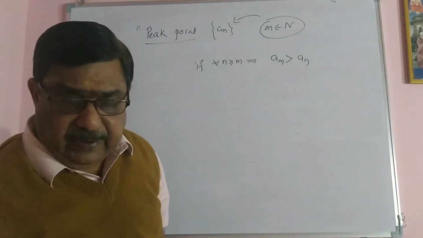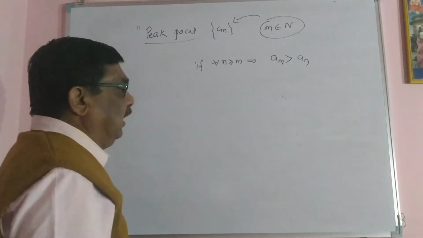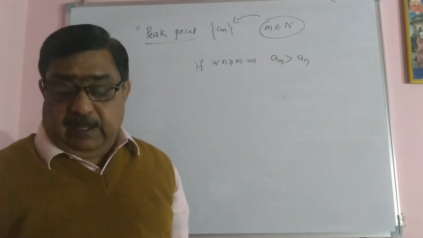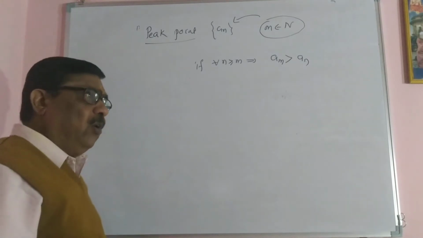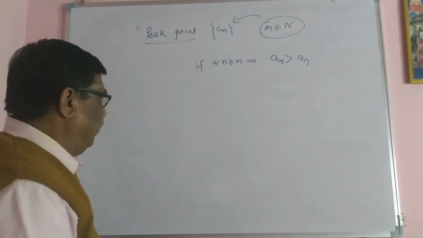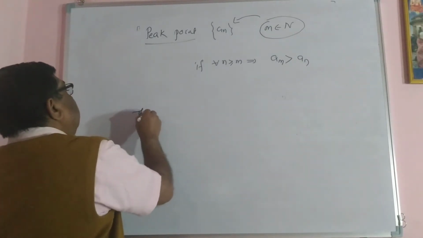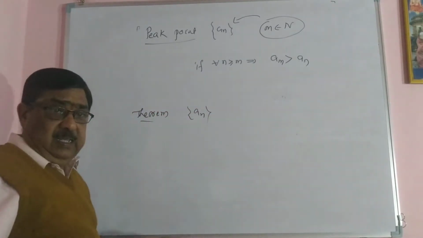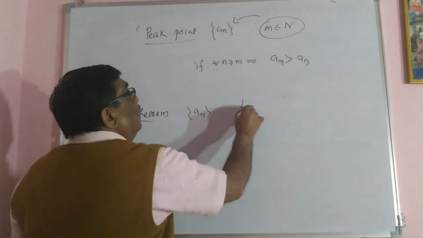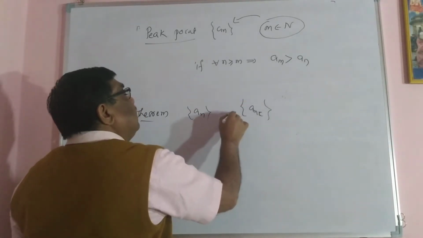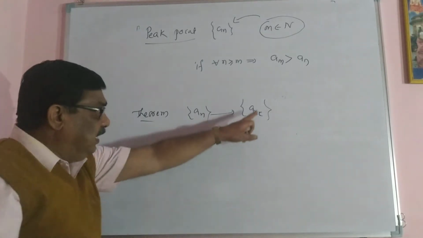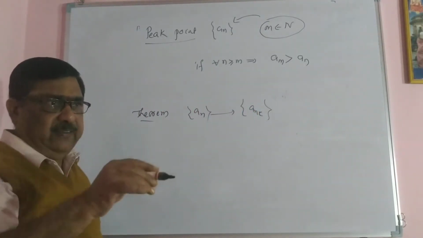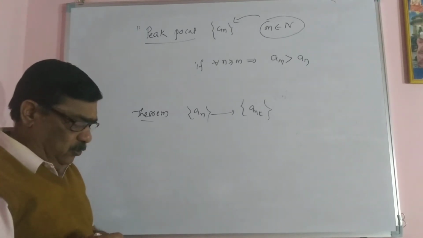Based on this definition, I would like to prove that every sequence has a monotonic subsequence, monotonically increasing or monotonically decreasing. That's a very important theorem again. The theorem is: every sequence has a monotonic subsequence Ank. If it is a subsequence of that An, then this is a monotonic sequence. In other words, a sequence always has a monotonic subsequence, and we have to prove it.